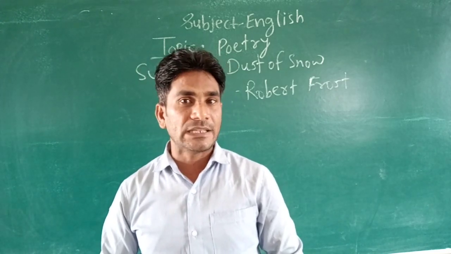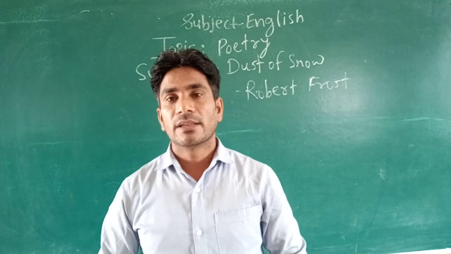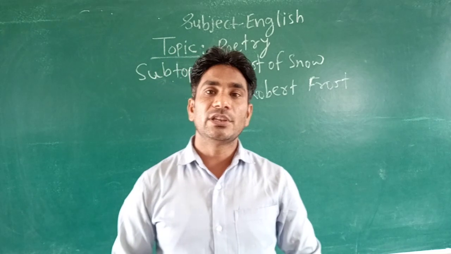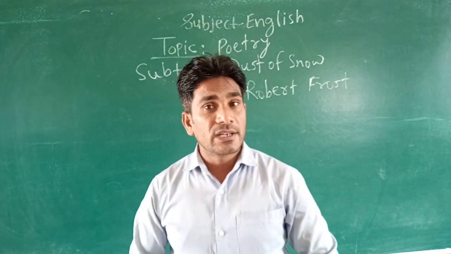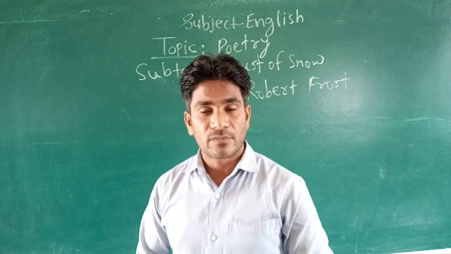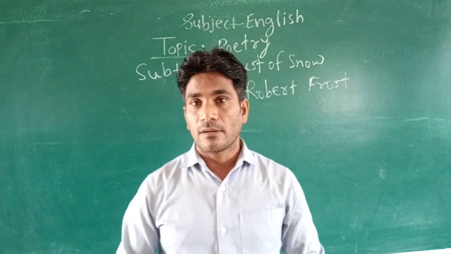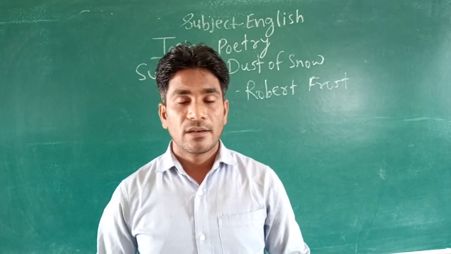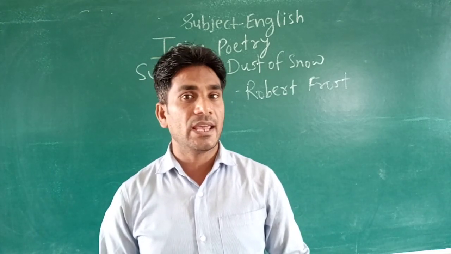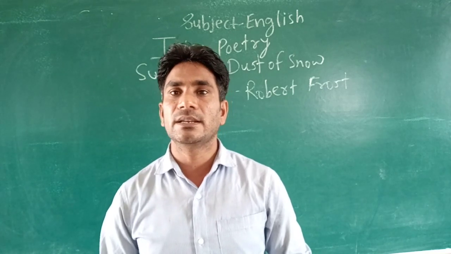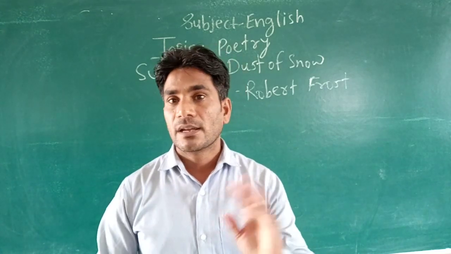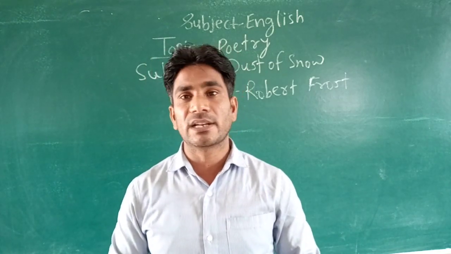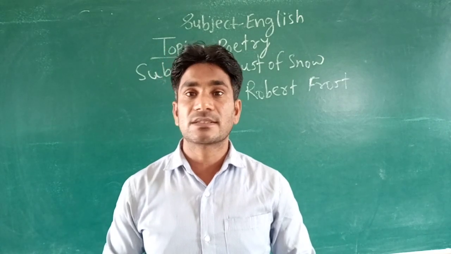After that we are going to see another part of this poem, that is the use of poetic devices. The poetic devices that are used by the poet in this poem are, first of all, the one we have already seen, that is rhyme scheme, A B A B C D C D. We have already done this part in our previous class. Today we are going to see some more poetic devices that are used in this poem.